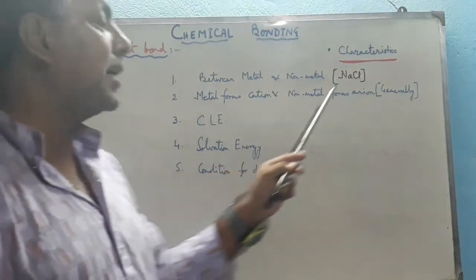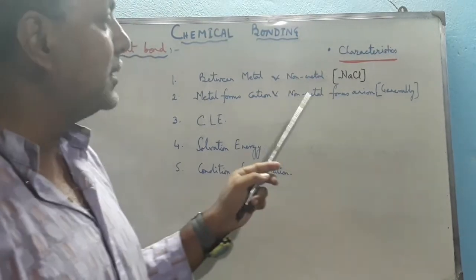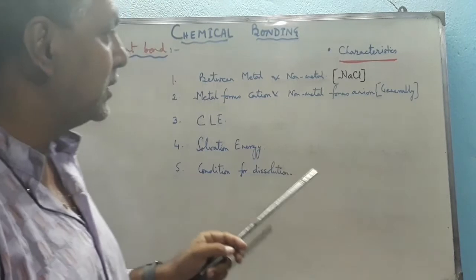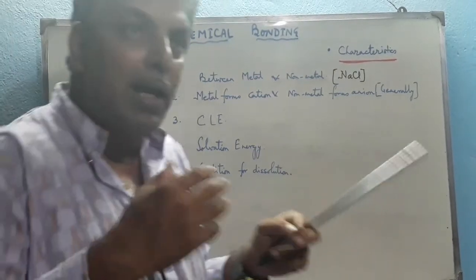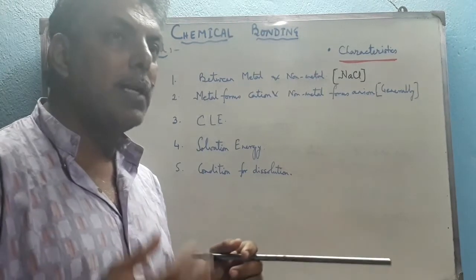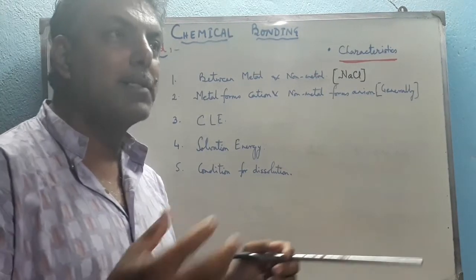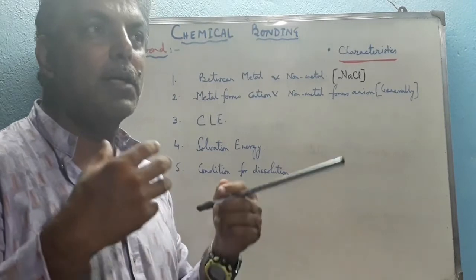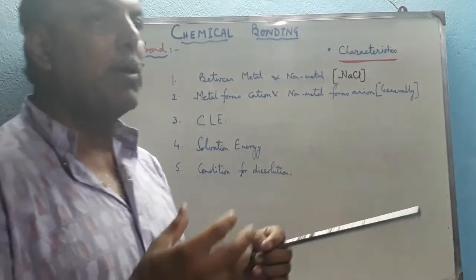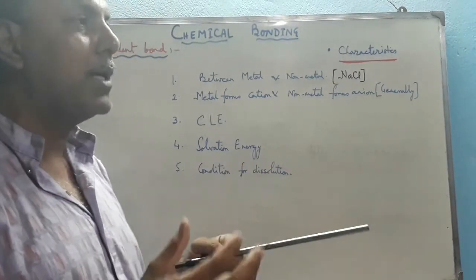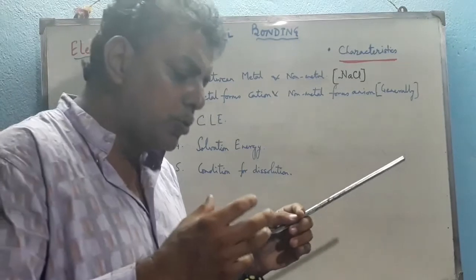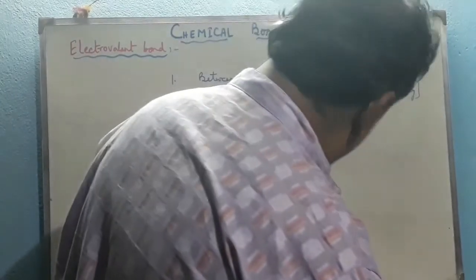Now metal forms cation. We know that Na forms Na+ and non-metal forms anion, that means Cl forms Cl−. In our general concept we know that when a cation combines with an anion, through the electrostatic force of attraction they are attracted to each other and form a chemical compound, and this interaction between a cation and an anion is known as the electrovalent bond. But normally this is not such a simple case.